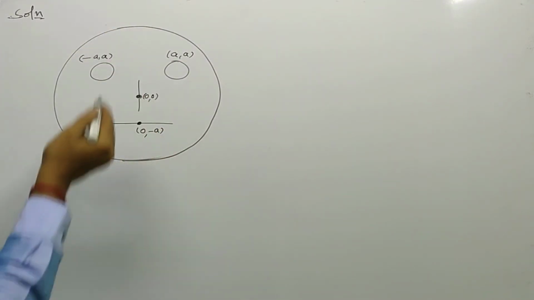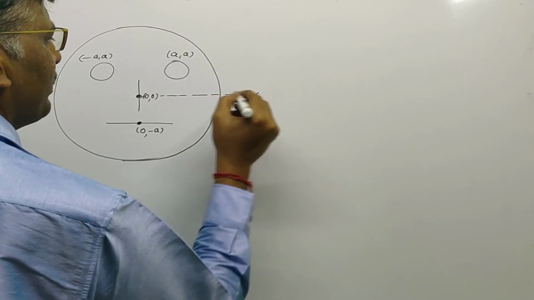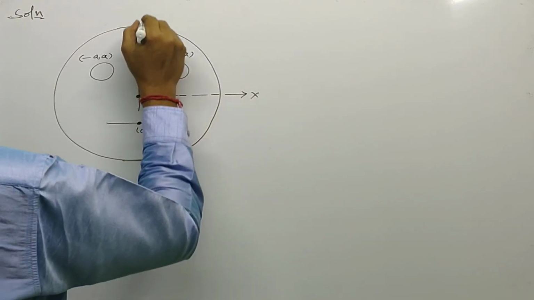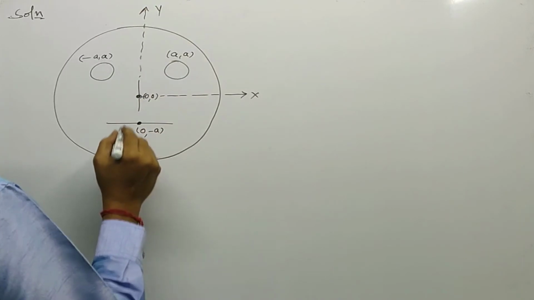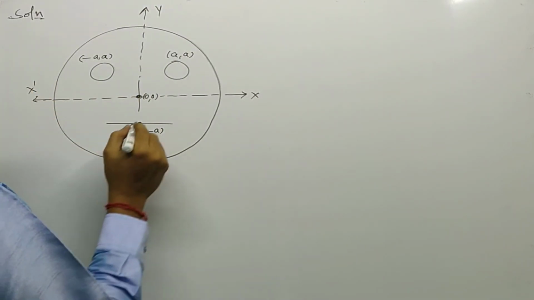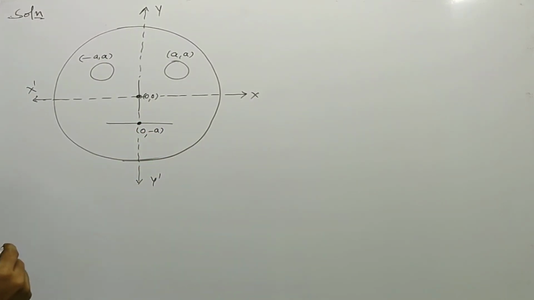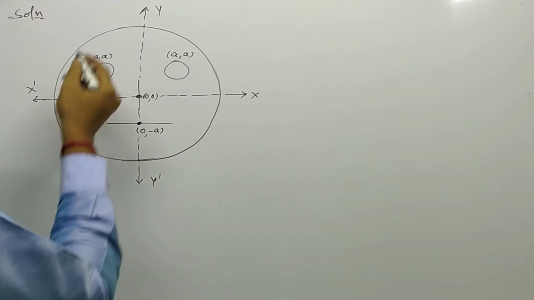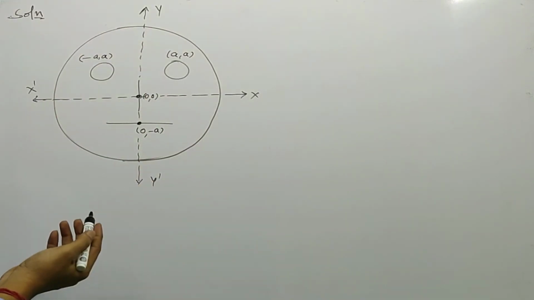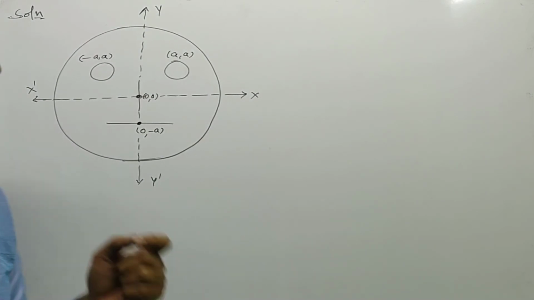As per the coordinates, we can imagine this is a positive x-axis, and this is a positive y-axis, and the left side is a negative x-axis, and the bottom side can be assumed as negative y-axis. For this 5 particle system, the question is, what is the y coordinate of the center of mass?